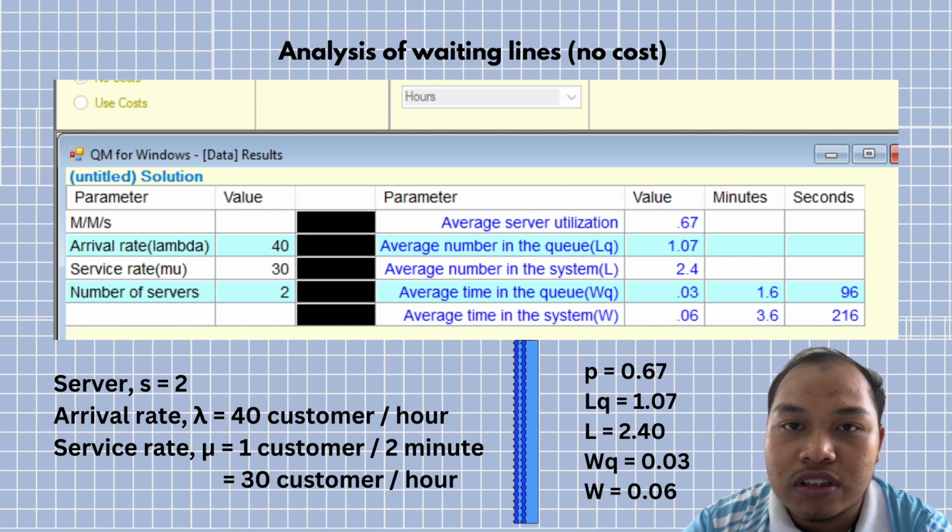Average number in the queue Lq is 1.07 customers. Average number in the system L is 2.40 customers. Average time in the queue Wq is 0.03 hours, which in minutes is 1.6 minutes. Average time in the system W is 0.06 hours, which in minutes is 3.6 minutes.